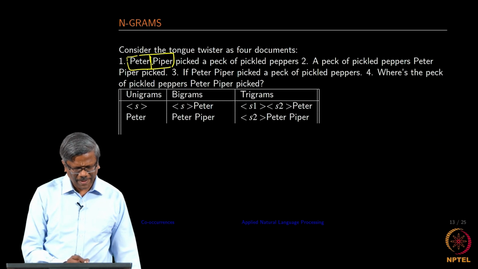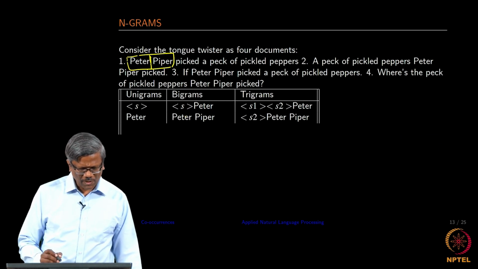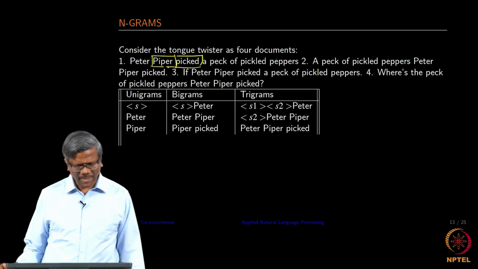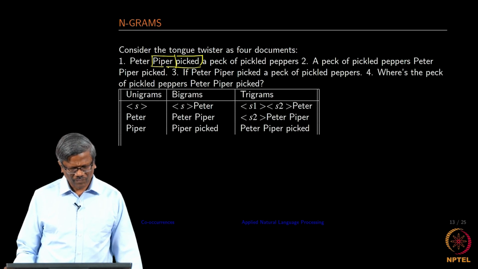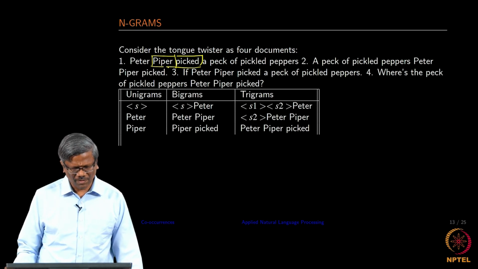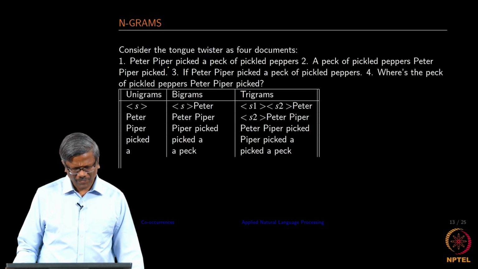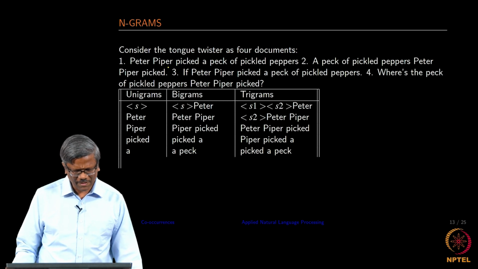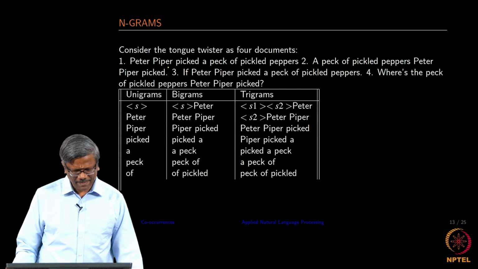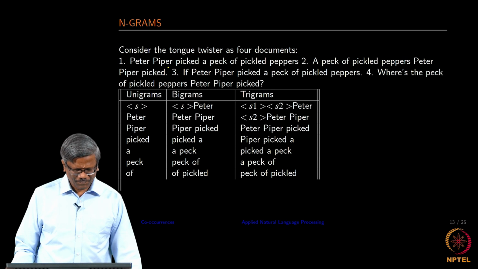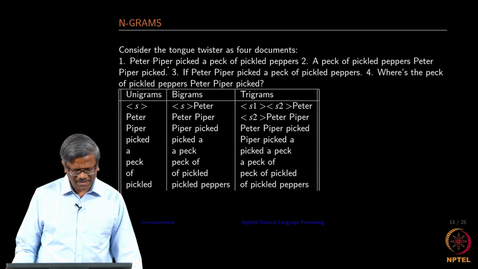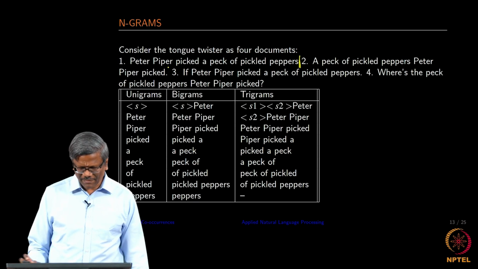So, we get Peter Piper and then you move on to the next one, Piper and picked as the next bigram, and then picked and so on. Okay. In this way you can complete the bigram operations. The trigram is very similar again.